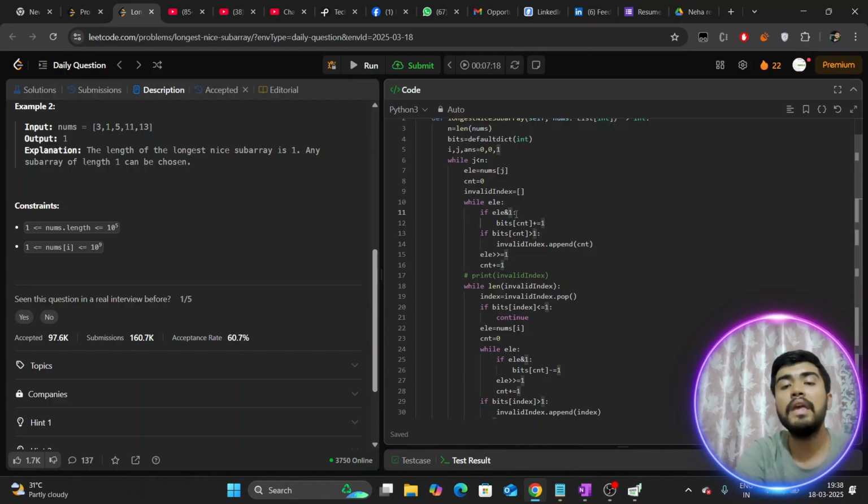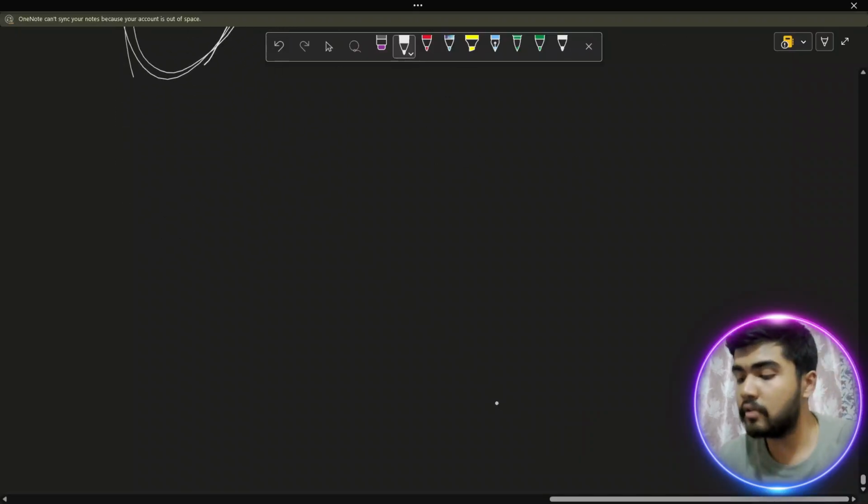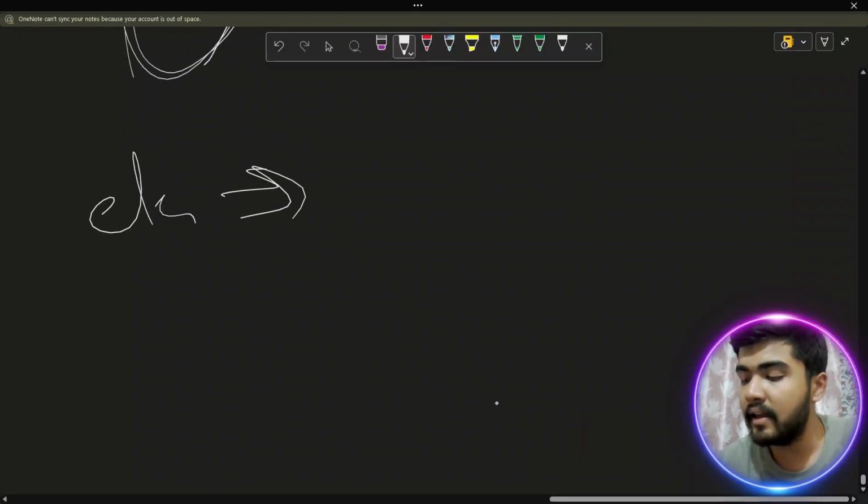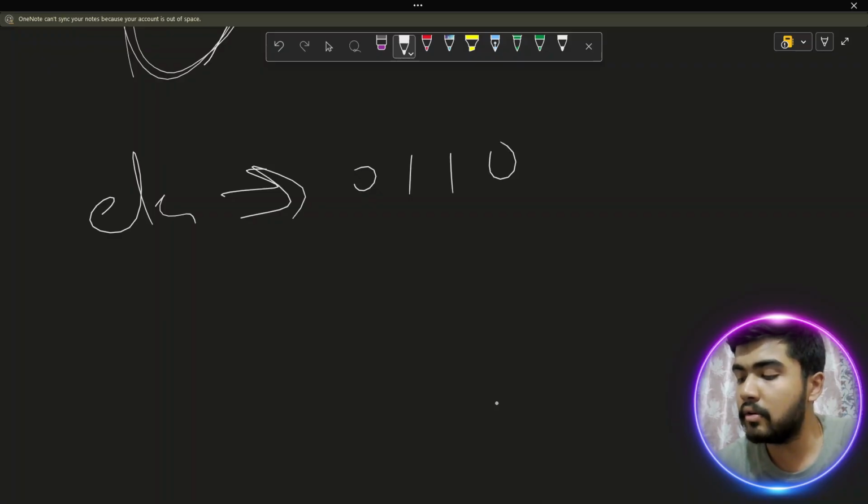How can we do so? We do a bitwise AND of the element and 1. That's the technique to check whether the very last bit is set or not. It is very simple. Let me quickly explain on the OneNote also. If your LE has something like 0 1 1 1 0 1, and you want to know whether this particular bit is set or not, you can do a bitwise AND with 1.